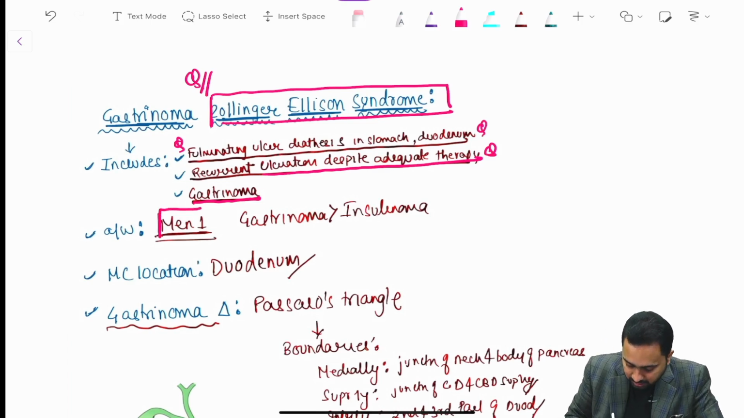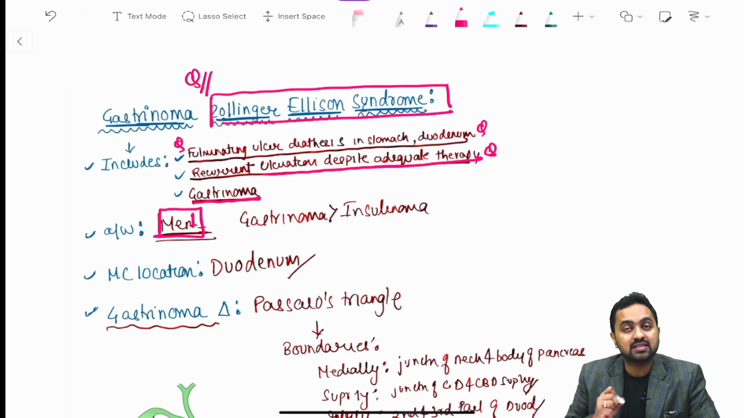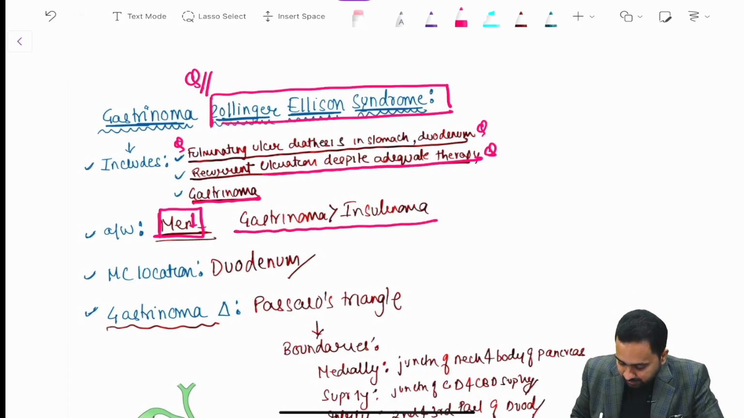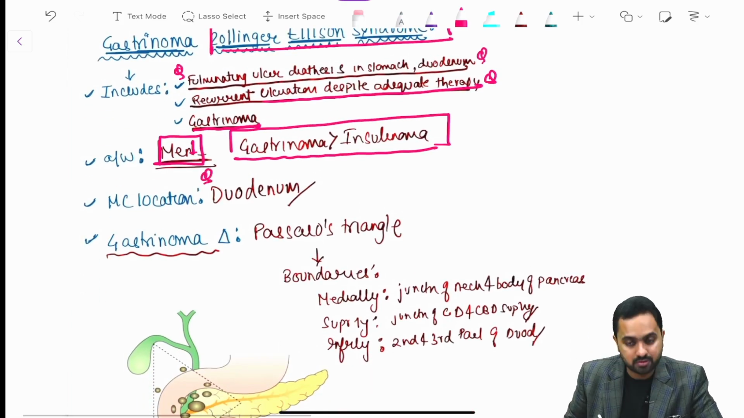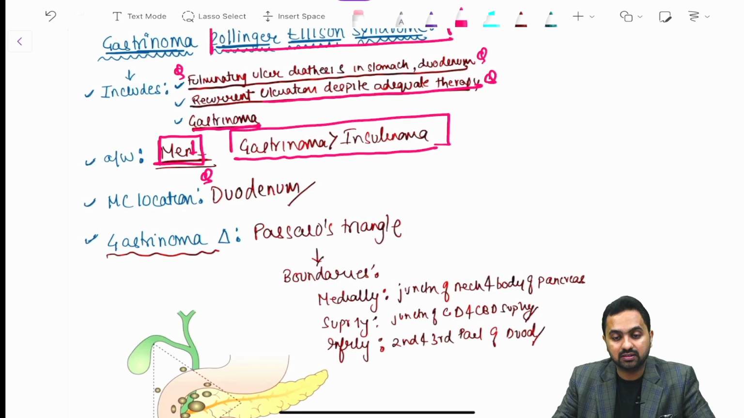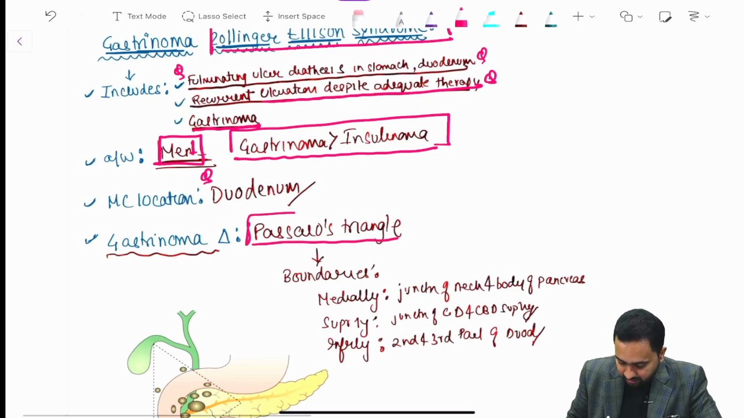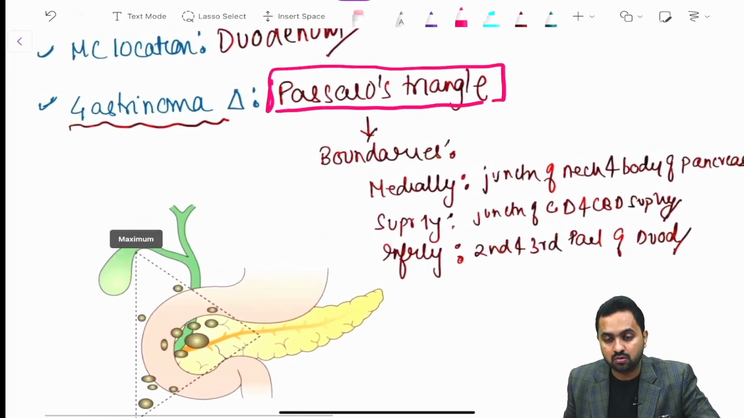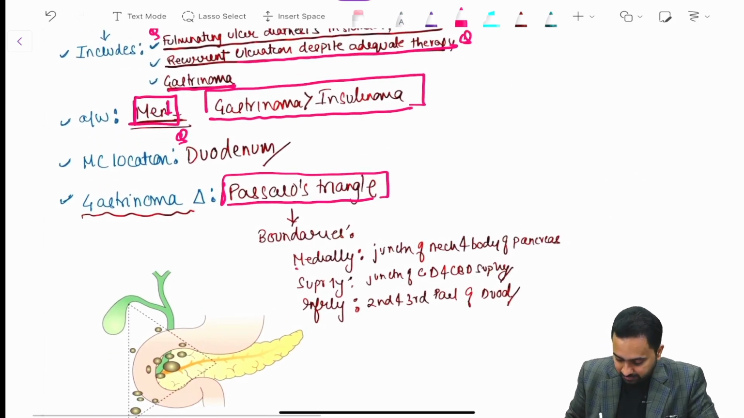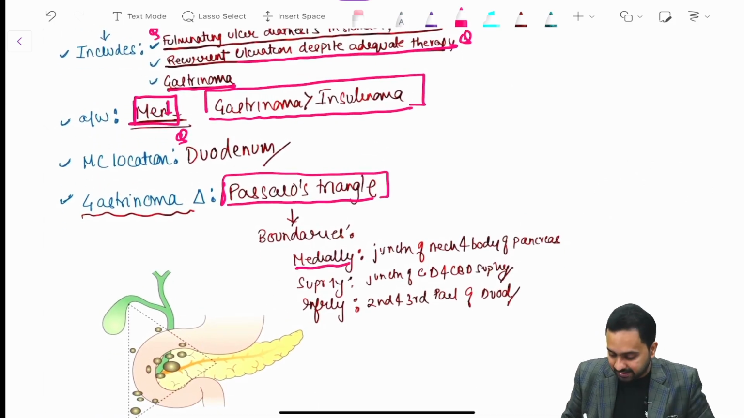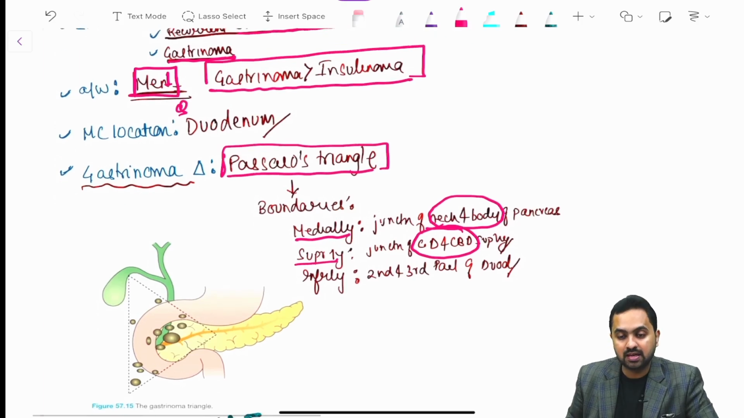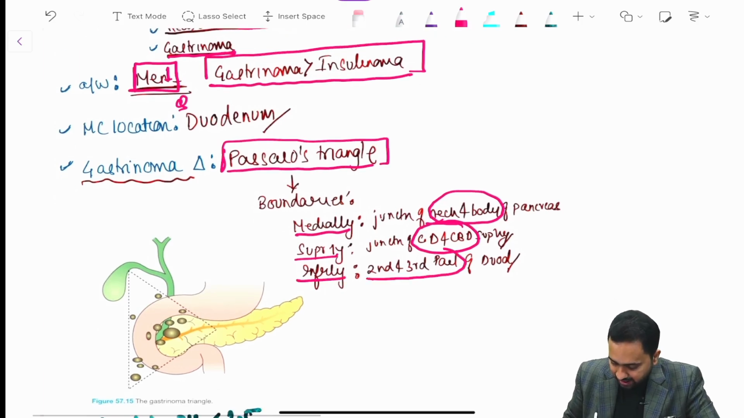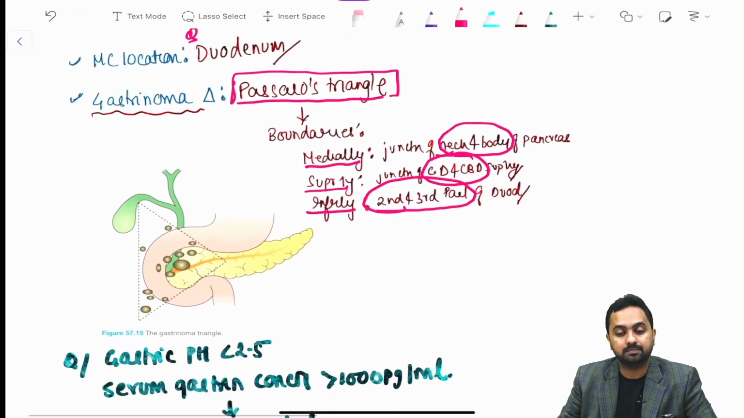Then this is associated with MEN1, and we have studied in MEN1 that gastrinoma is much more common than insulinoma. The most common location is the duodenum, and the gastrinoma triangle is known as Passaro's triangle, which has been shown in the image given below. You have the boundaries: medially by the junction of the neck and body of the pancreas, superiorly by the junction of the cystic duct and the CBD, and inferiorly by the second and third part of the duodenum.